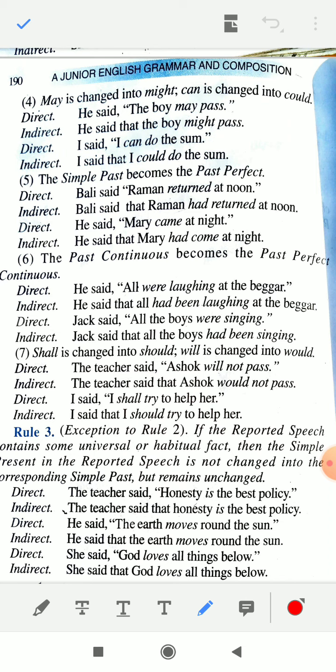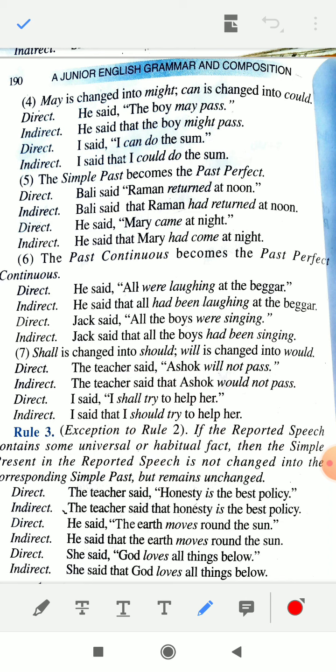He said that all had been laughing at the beggar. तो continuous का रूल यही होता है, had been plus ing form of verb. Jack said all the boys were singing. Jack said that all the boys had been singing.